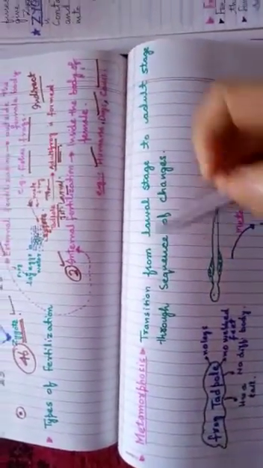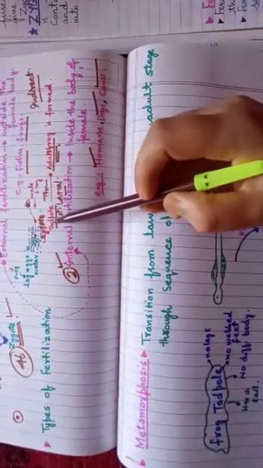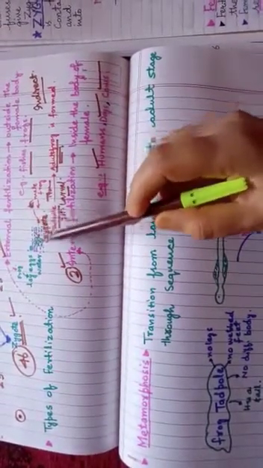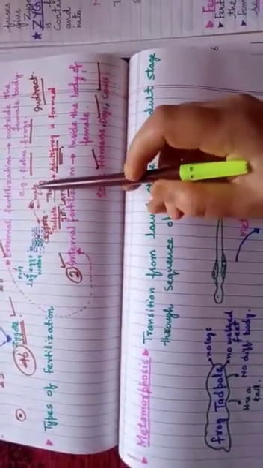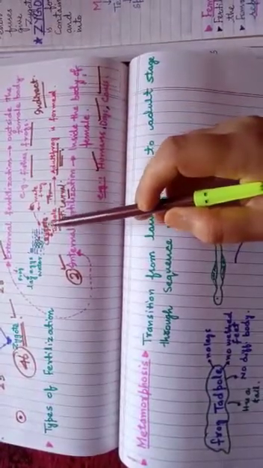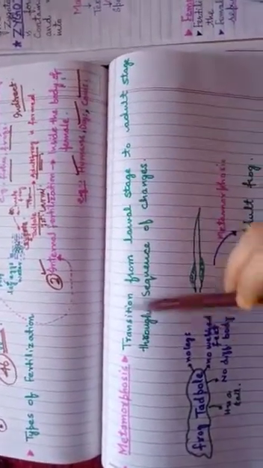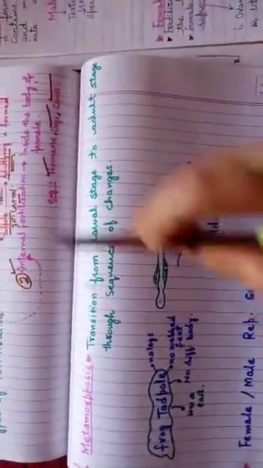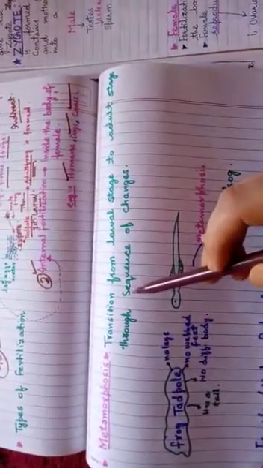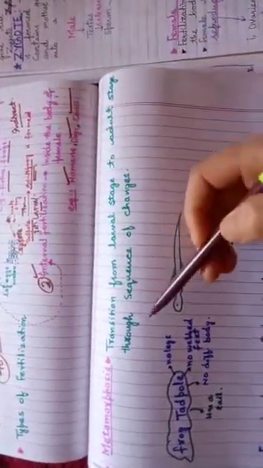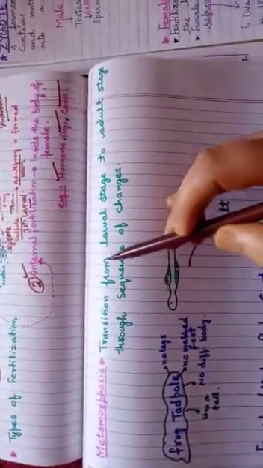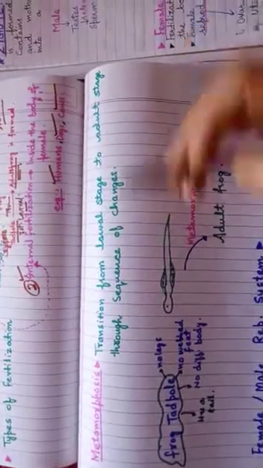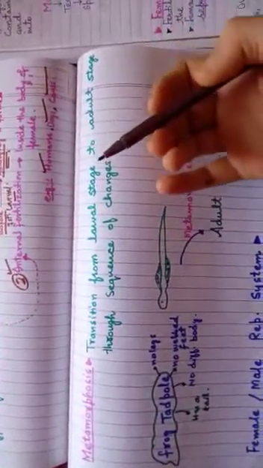What metamorphosis is here, I have told you that the fusion of this frog egg and sperm leads to development of a tadpole, and then it becomes an adult frog. This is the same concept here. Metamorphosis is the transition from the larval stage to the adult stage through a sequence of changes.